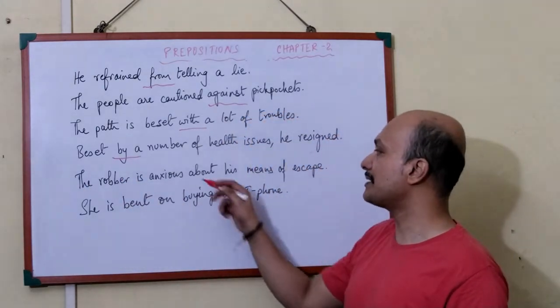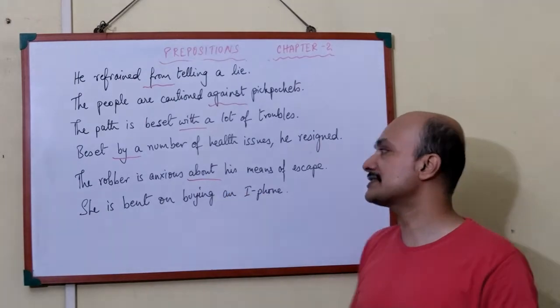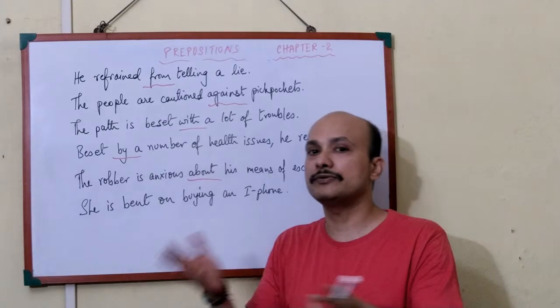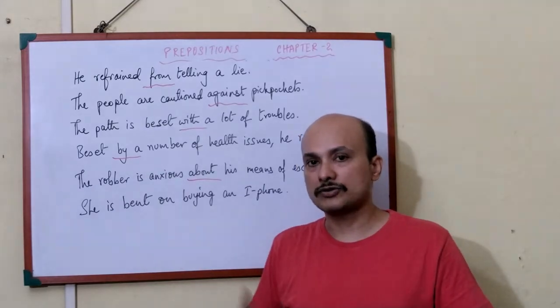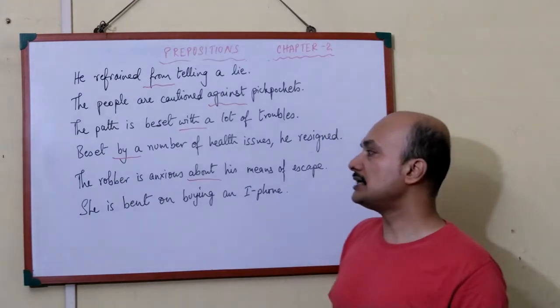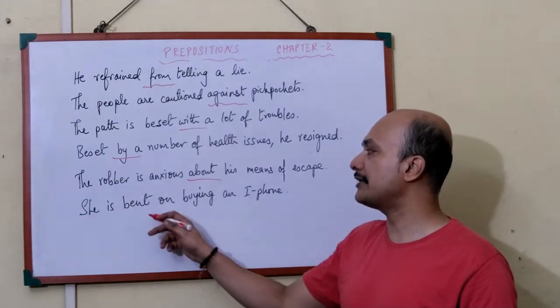Next, the robber is anxious about his means of escape. What is the robber anxious about? It's very easy. He's anxious about how he will escape. All the roads are blocked. So how will he escape? So he's anxious about that. How will he escape? She is bent on buying an iPhone.